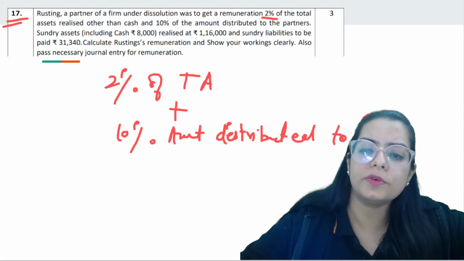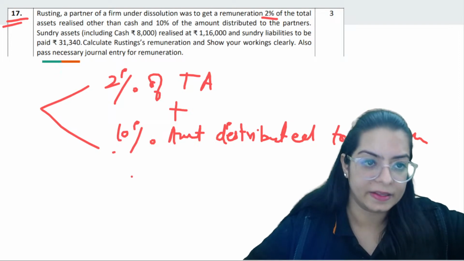So this was the commission which was planned.